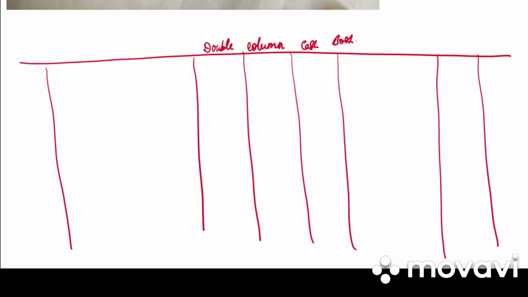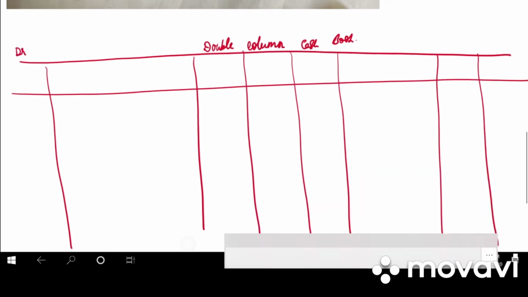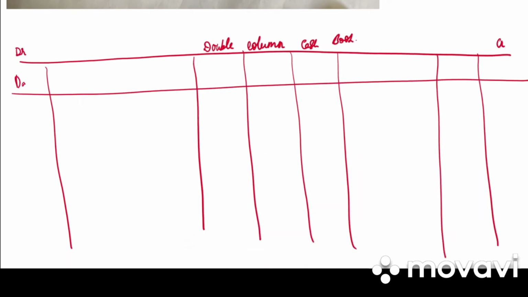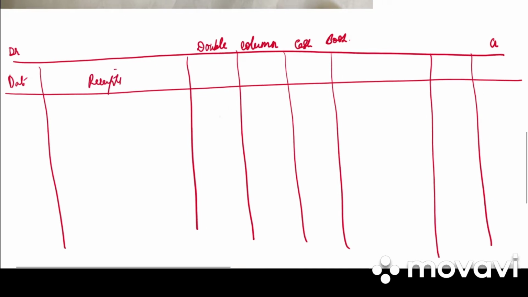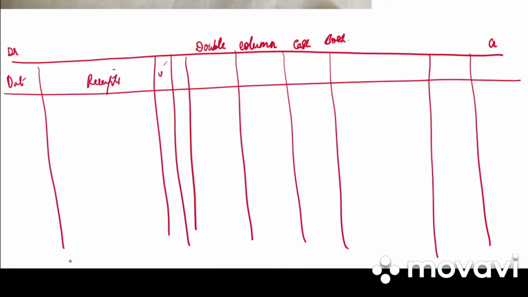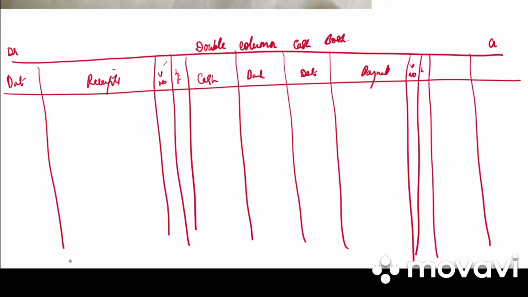Write down: double column cash book. We have debit side, credit side, date, receipts, voucher number, LF, cash, bank, date, payment, voucher number, LF, cash and bank.